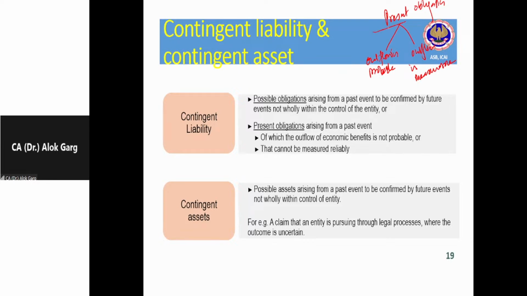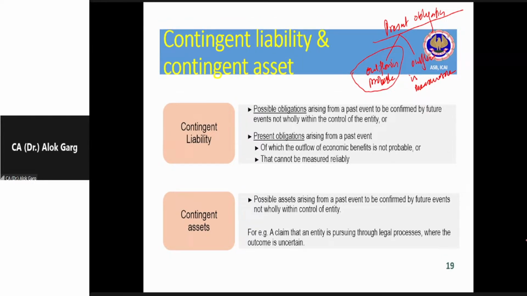So if there is a present obligation arising out of past event and the outflow is not probable. So in case of, let's say, Kim Catering Company, their legal counsel will say that there is very less chance that you end up paying this compensation to the deceased, right?